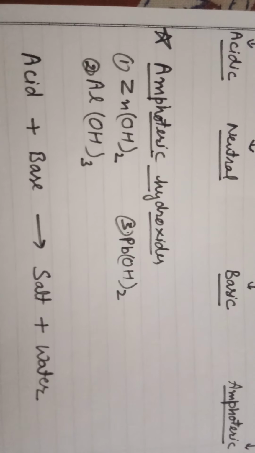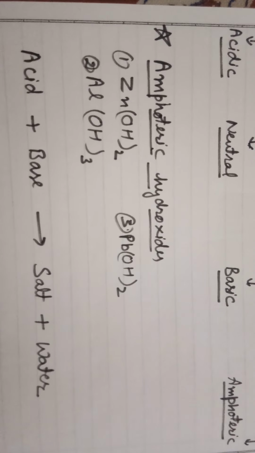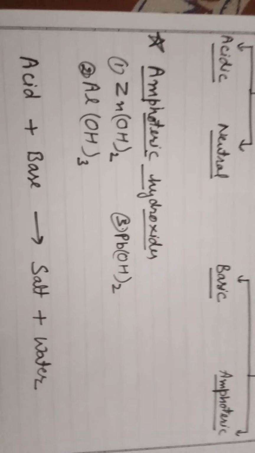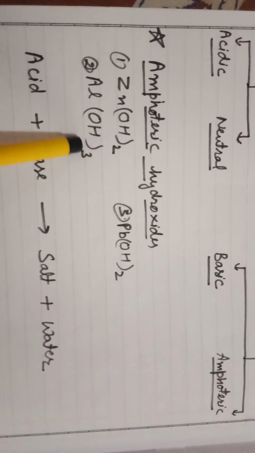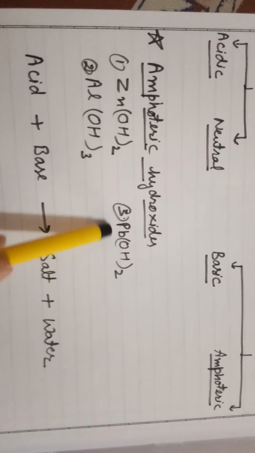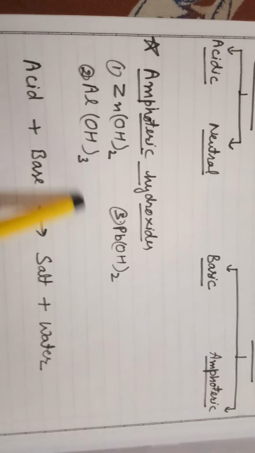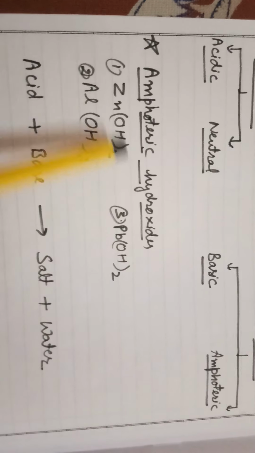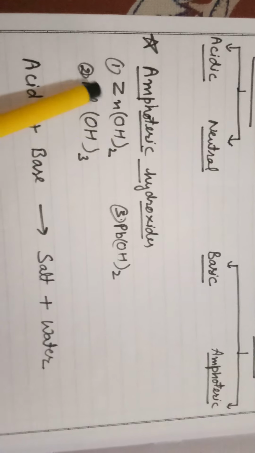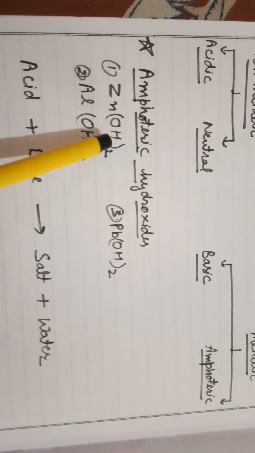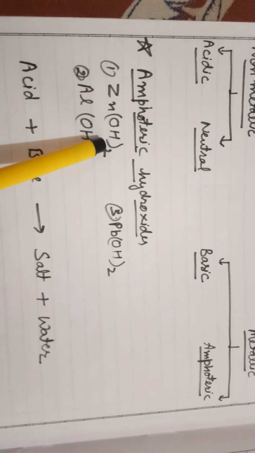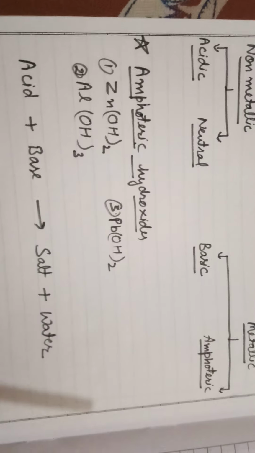Three examples I have written here. One is zinc hydroxide, the other is aluminium hydroxide, as you can see here, and the third one is lead hydroxide. These three metallic hydroxides are amphoteric in nature because they show reactions with acids as well as with bases.